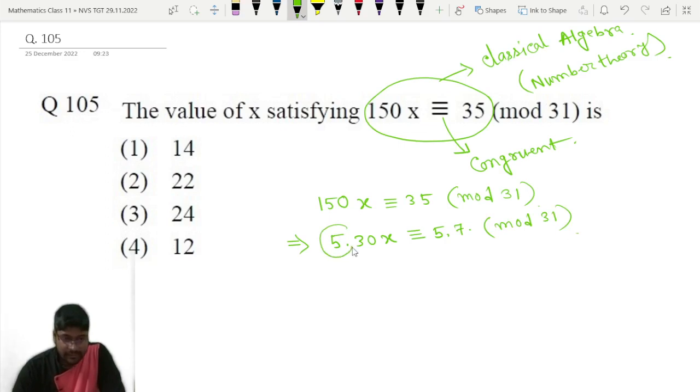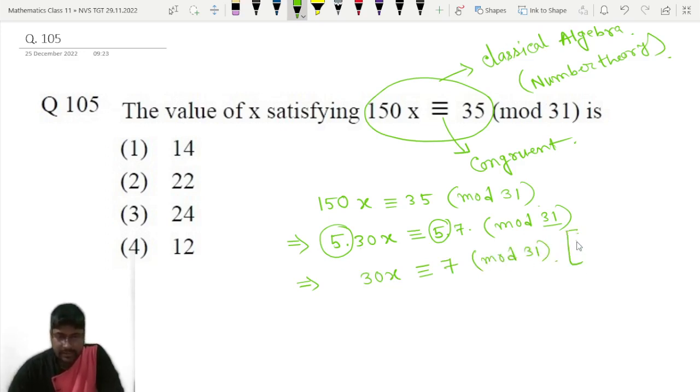Now 5 is common on both sides, and 5 is prime to 31. That is very important. 5 is prime to 31, so we can cancel this 5. So we will get 30x is congruent to 7 mod 31.